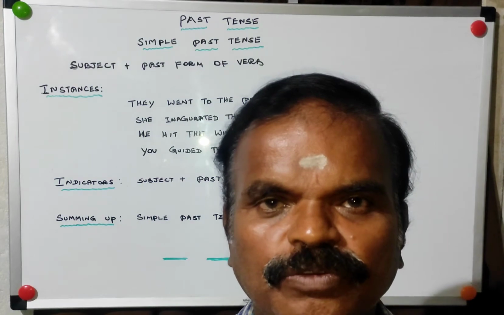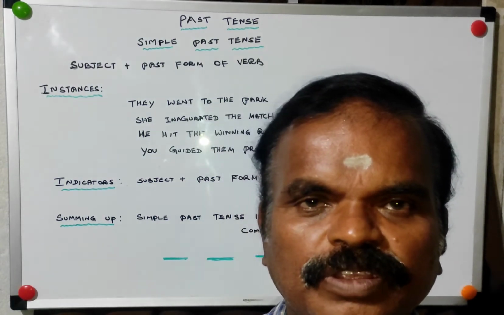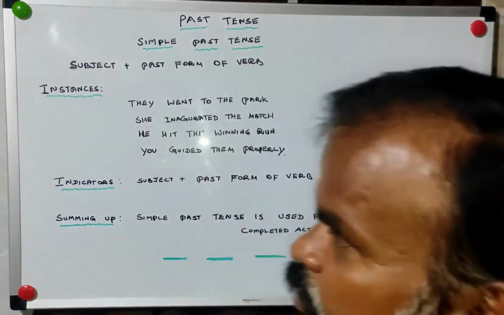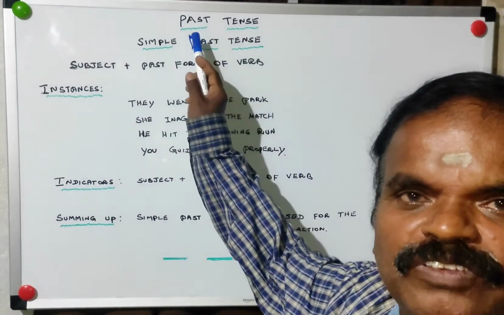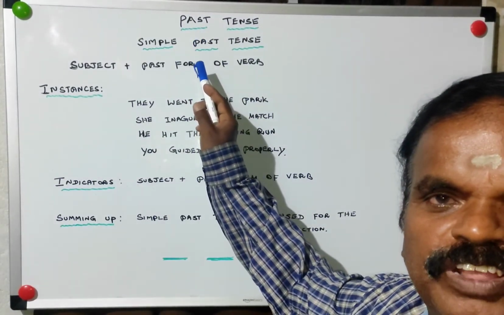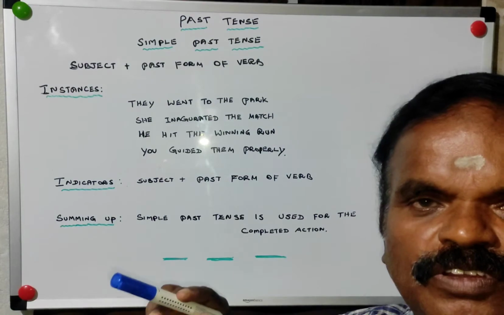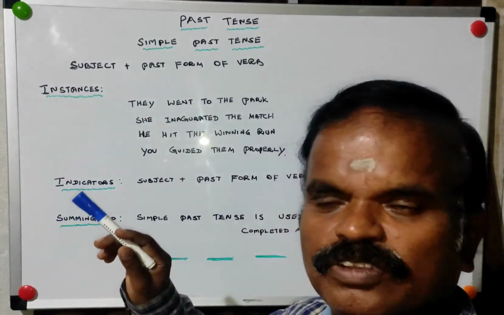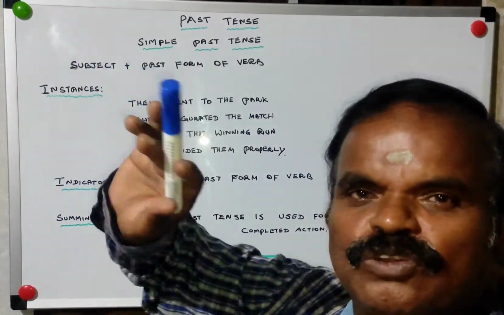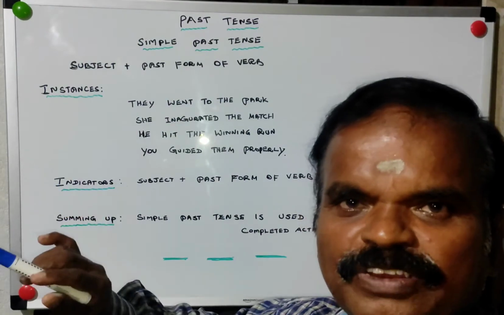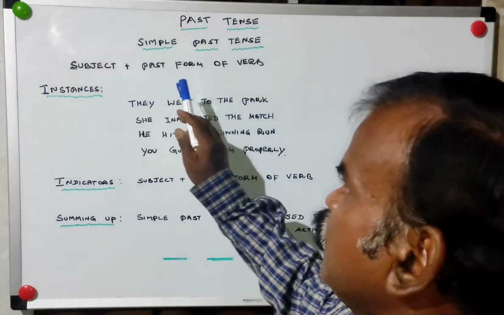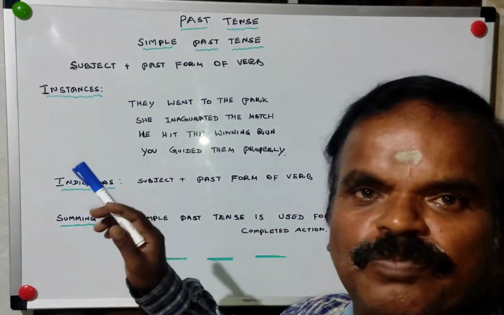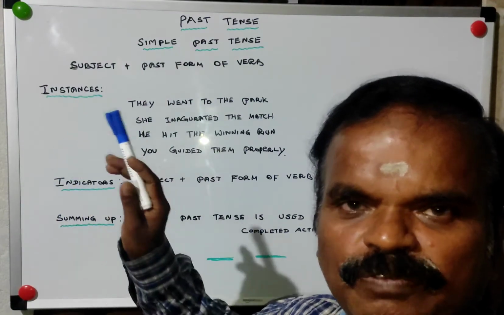In this video, we are discussing simple past tense. Past tense, the first subdivision is simple past tense. What is simple past tense? Subject, just two items. Subject plus past form of verb, or the second form of verb.